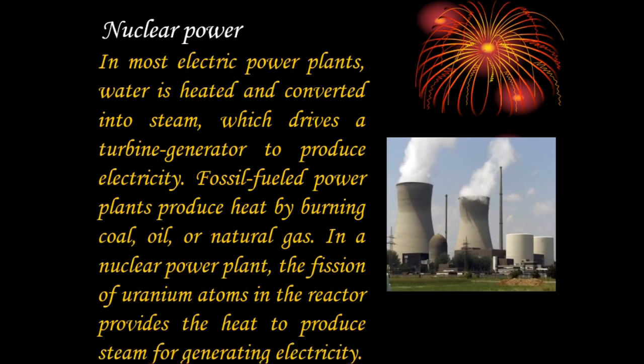Now the next one is nuclear power. In most electric power plants, water is heated and converted into steam, which drives a turbine generator to produce electricity. Fossil fuel power plants produce heat by burning coal, oil, or natural gas. In a nuclear power plant, the fission of uranium atoms in the reactor provides the heat to produce steam for generating electricity.